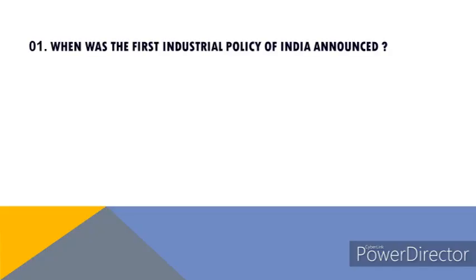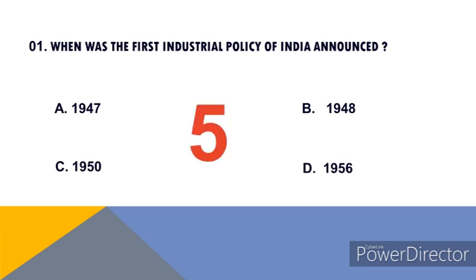First question of this video is, when was the first industrial policy of India announced? Options are A. 1947, B. 1948, C. 1950 and D. 1956. Right answer of this question is 1948.